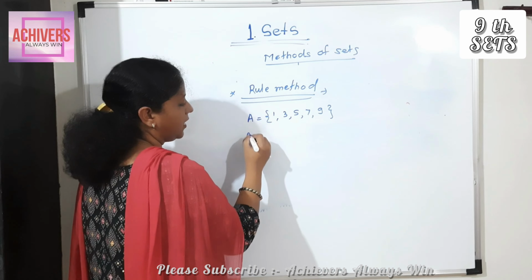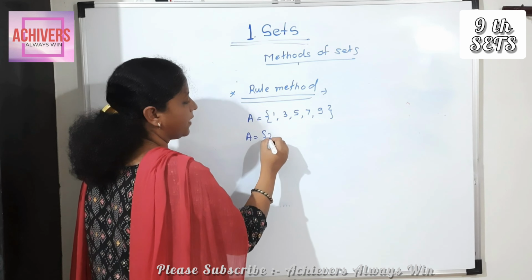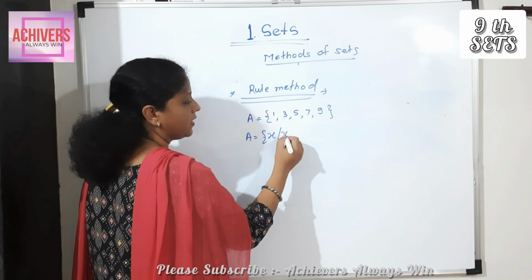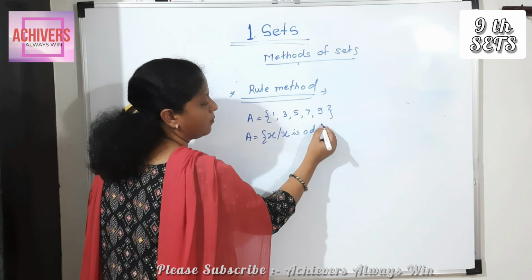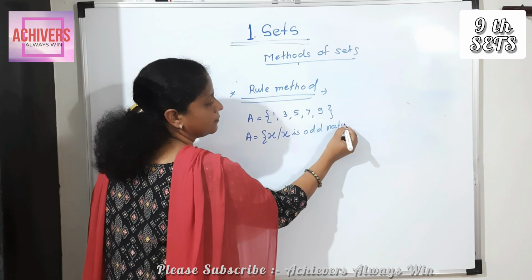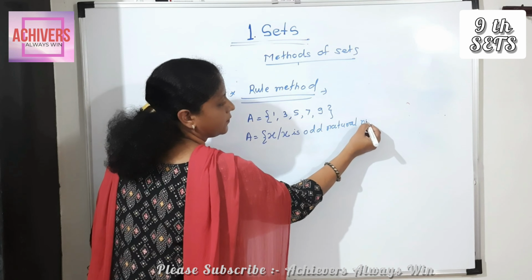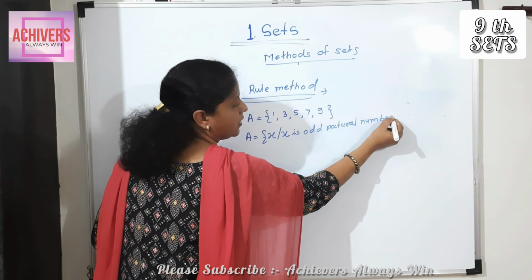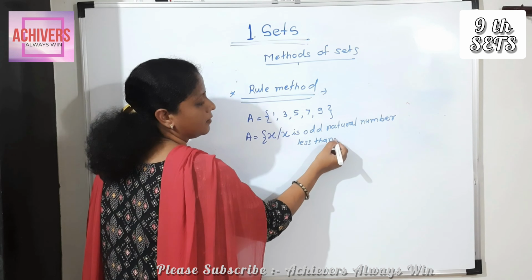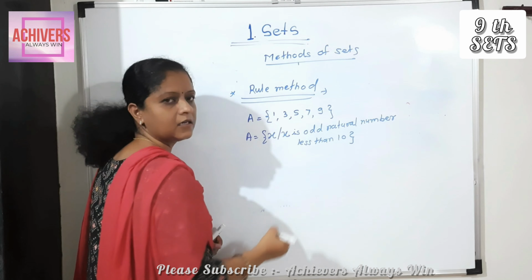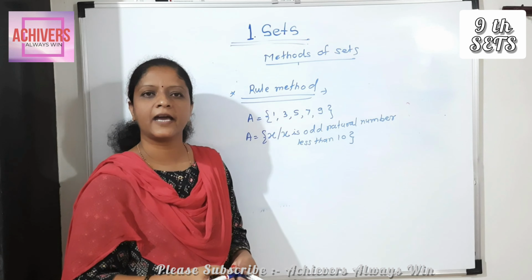Rule method. A is equal to, in curly bracket, x such that x is odd natural number less than 10.